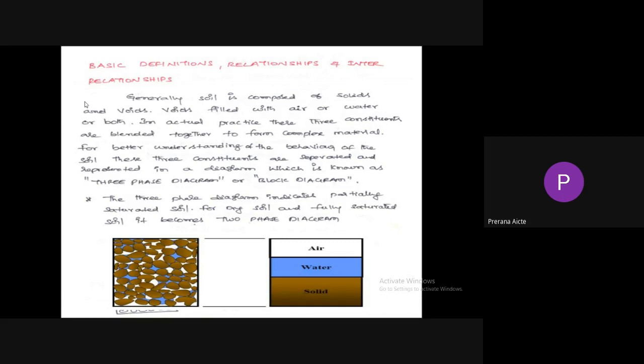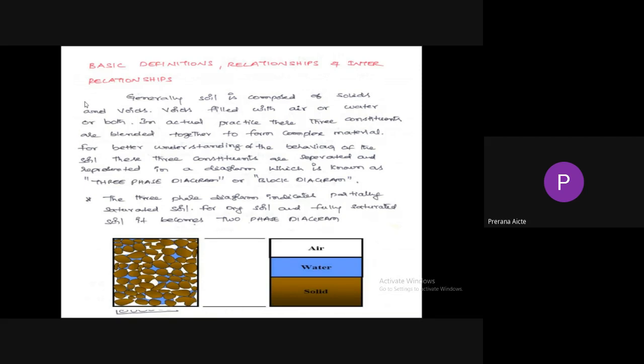In actual practice, these three constituents, solid particles, water, and air, are blended together to form a complex material. But it is very difficult to understand the complex diagram.